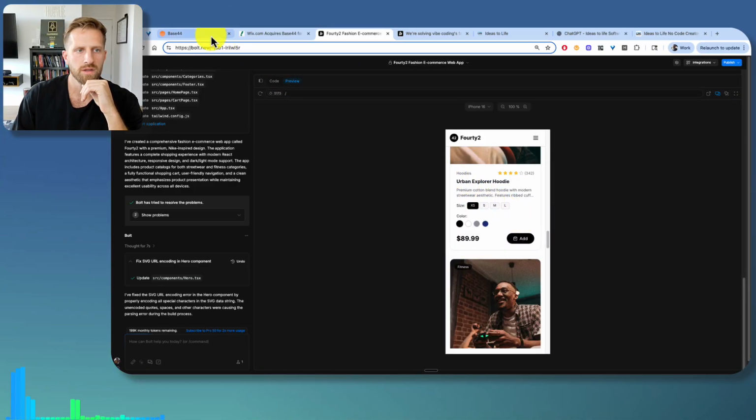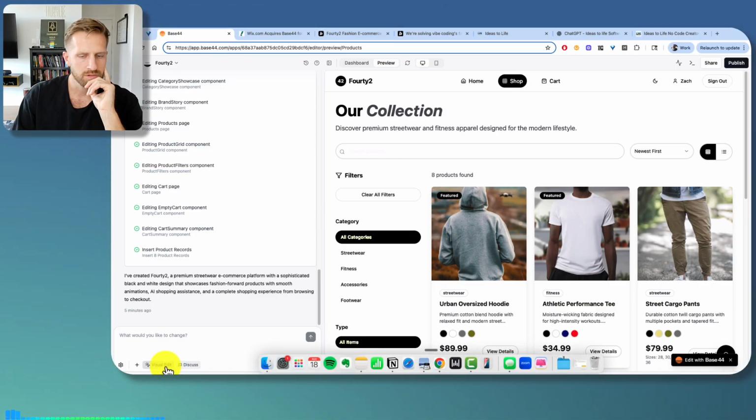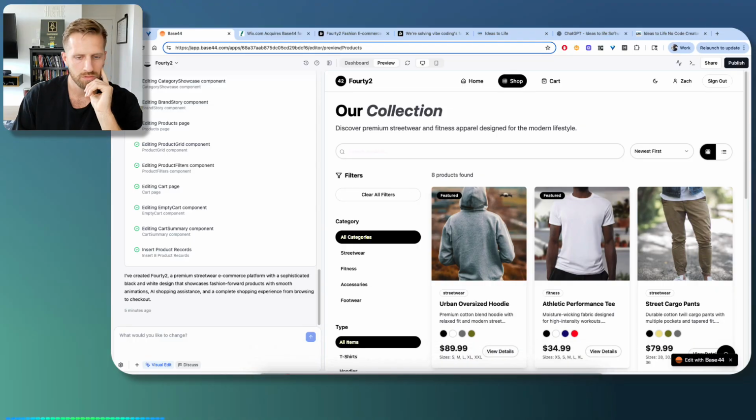All right. Well, let's take a deeper dive into Base44 since I haven't used it before. What is this? Visual edit. Oh, that's if I want to make something visual. Let's see.